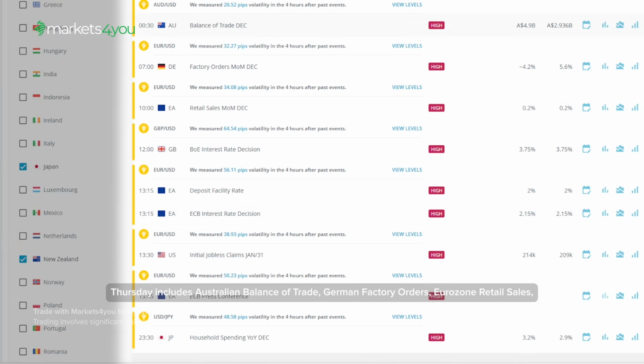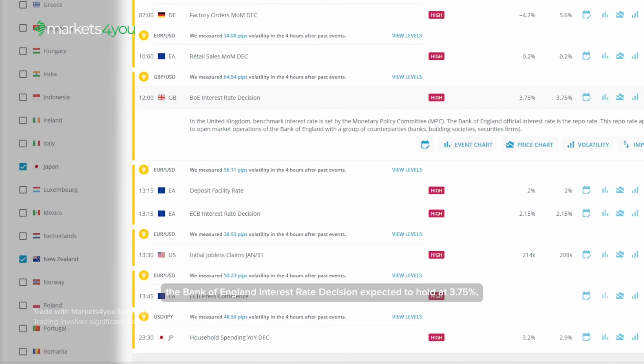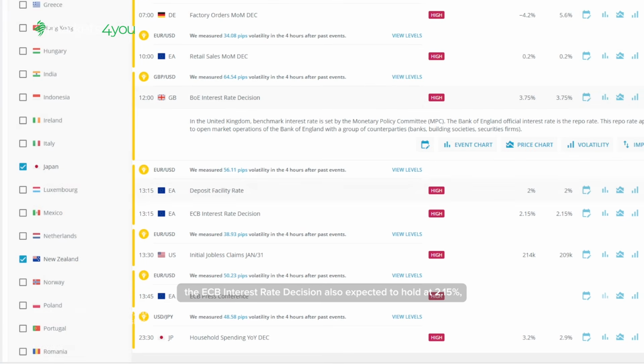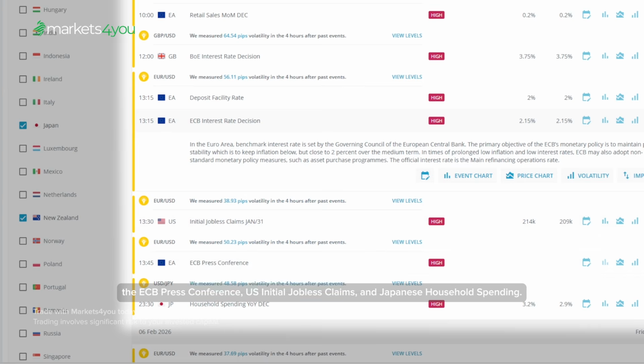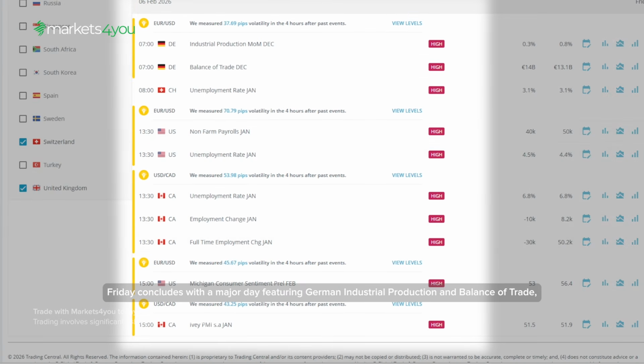Thursday includes Australian balance of trade, German factory orders, Eurozone retail sales, the Bank of England interest rate decision expected to hold at 3.75%, the ECB interest rate decision also expected to hold at 2.15%, the ECB press conference, US initial jobless claims, and Japanese household spending. Friday concludes with a major day featuring German industrial production and balance of trade, the crucial US Non-Farm Payrolls data, Canadian employment figures including employment change, US Michigan consumer sentiment, and Canadian Ivey PMI.